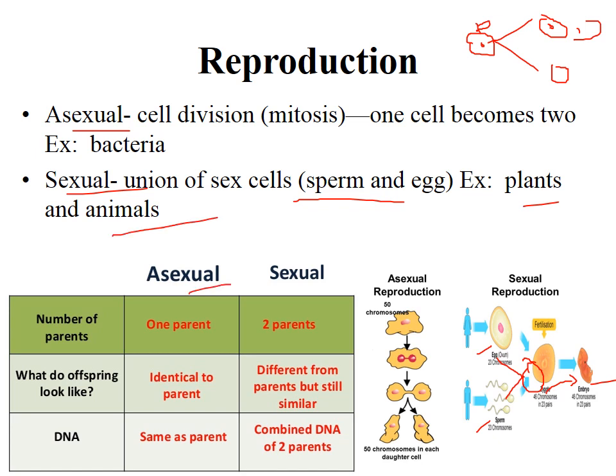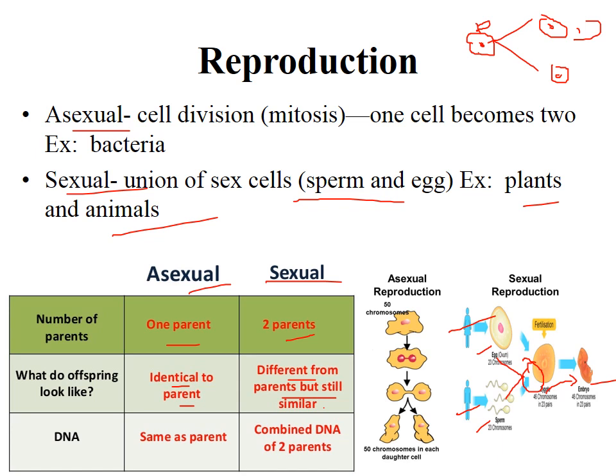So the difference between asexual and sexual reproduction: in asexual reproduction there is only one parent, with no requirement of two parents. But in sexual reproduction, two parents, male and female, are both required. Asexual reproduction is identical to the parent, because it has the same genetic material, a copy of parent to daughter cell. So there will be no difference in the genetic material. But in sexual reproduction, the offspring will be different from the parent, but still similar.